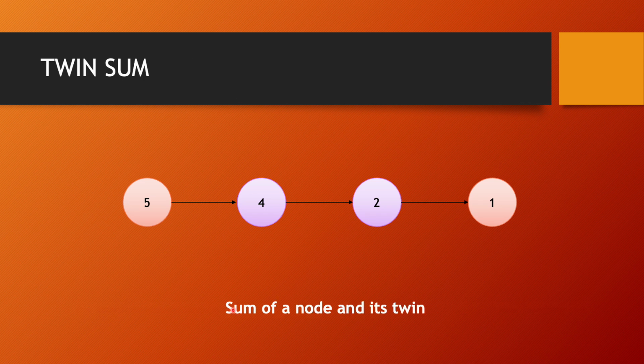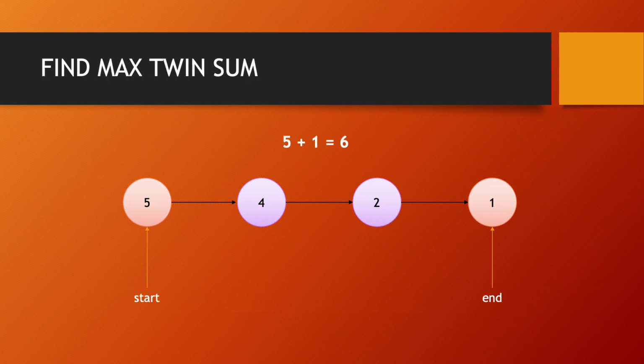So what's twin sum? Twin sum is basically, for every pair of twins, we find the sum. So 5 plus 1 is a twin sum. 4 plus 2 is a twin sum, since they are twins. Moving on, the question says that we have to find the maximum twin sum. So let's say I want to find the sum of the first twin pair, which is 5 and 1.